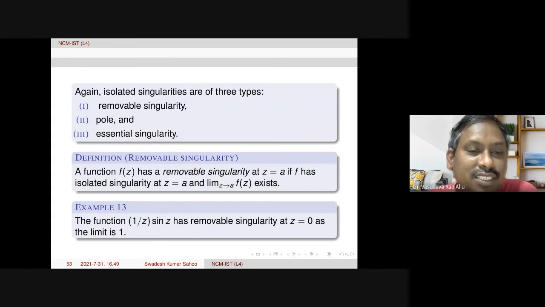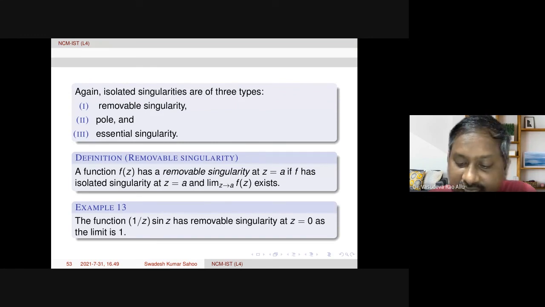What are the singularities here? The singularities are where sine 1 by z equals 0. That means 1 by z is nothing but n pi, where n belongs to Z. Therefore z is nothing but 1 by n pi, where n belongs to Z.